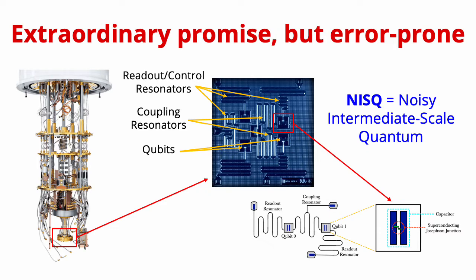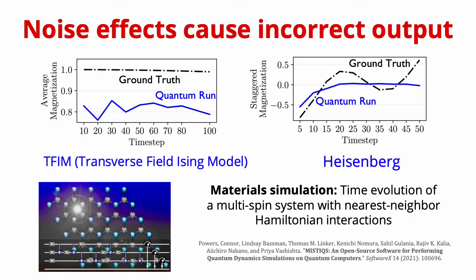But in their current state, these computers suffer from multiple noise effects. These effects include errors related to the qubits losing their coherence, applying quantum gate operations, and measuring the qubit state, and these errors affect the fidelity of the output produced at the end of a quantum program. When a quantum program is run on a quantum computer, the hardware noise effects cause it to have errors in the output of the program.